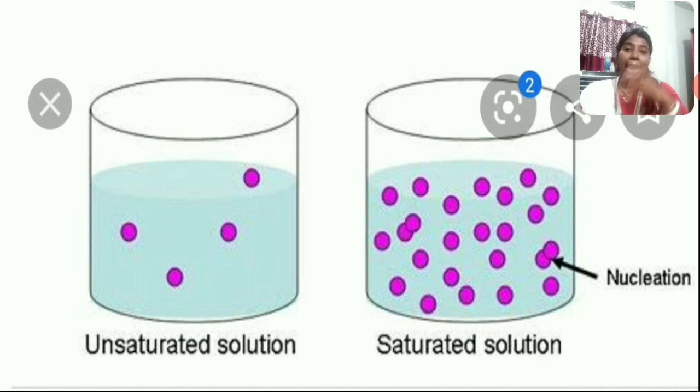Once we add sugar in water, it becomes a solution. Now if we keep on adding some spoons of sugar, when it gets dissolved it becomes a saturated solution. That means the solution is already made, already prepared, it is done. Clear? Now if you try to add more sugar to it, there will be no mixing of the sugar. At that point of time the sugar will start to settle down at the bottom. It won't dissolve because there is no space in it.